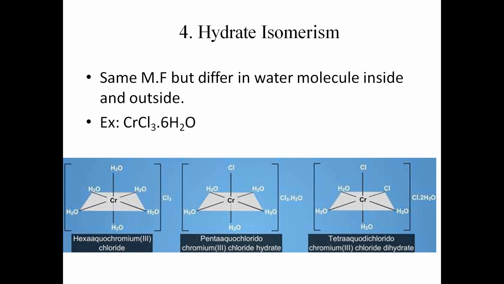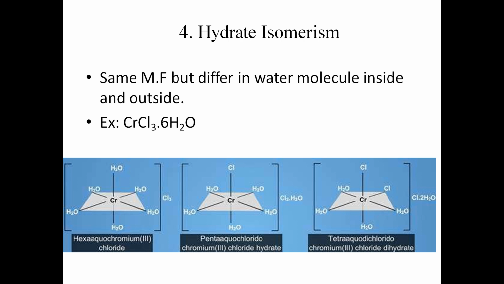Fourth one is hydrate isomerism. This type of isomerism is similar to ionization isomerism. In some cases, water can occur in more than one way inside and outside the coordination sphere, as a coordinated group or as water of hydration. Thus, hydrate isomerism arises from the replacement of a coordinated group by water of hydration.